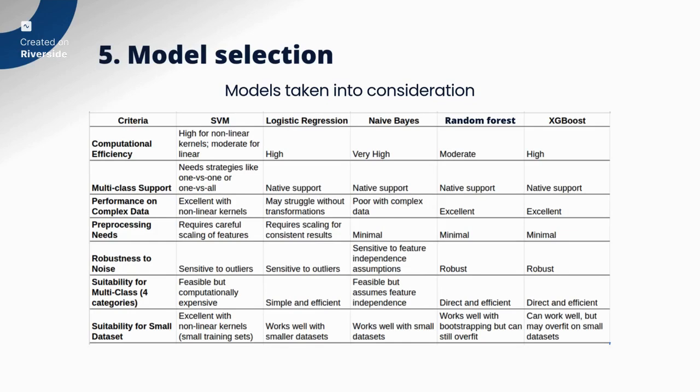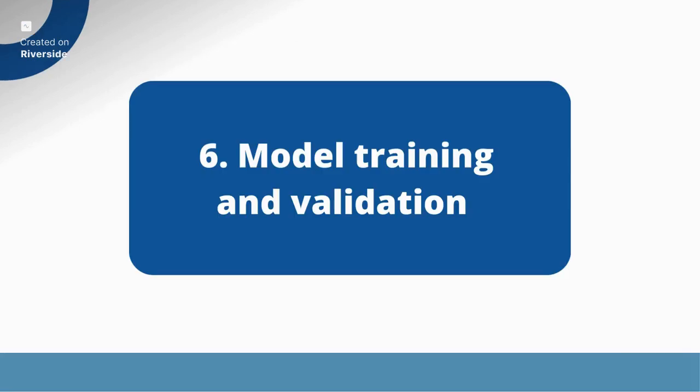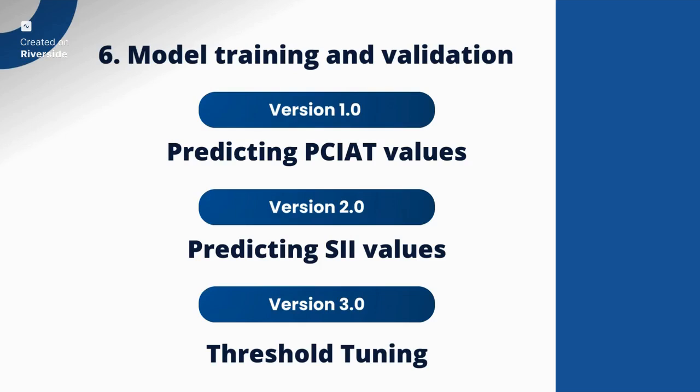Now, for the main course, we are going to have model training and validation. So we have made a lot of submissions, but basically there are 3 main versions, and each version has a big change and a new approach, a core idea. So I will go over some of the versions that made big changes, and we consider them milestones in our process of training the models.